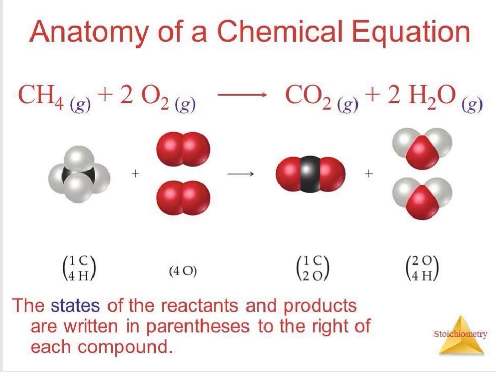The states of the reactants and products are also written in parentheses to the right of each compound to tell us their forms. For example, we have G, which is for gas, corresponding to methane. It also applies the same for oxygen, carbon dioxide, and water vapor.